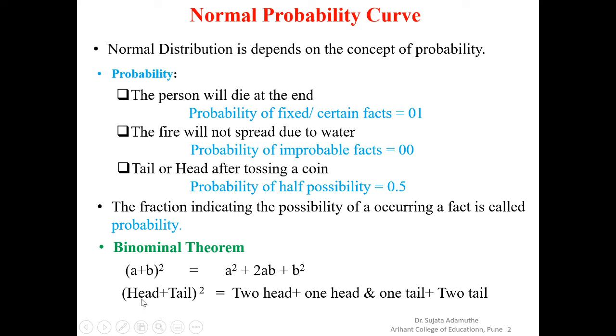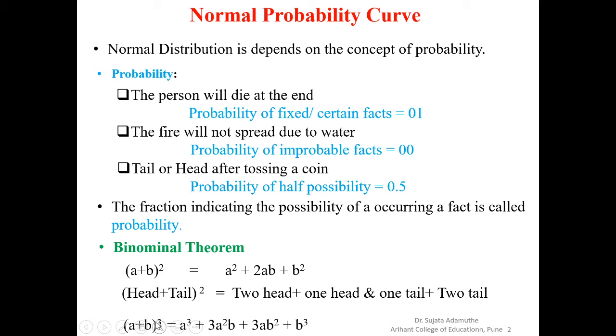That means if a is the head of the coin and b is the tail of the coin, and there are two coins, then either two heads will come, or two tails, or one head and one tail twice, right? One head of the first coin and one tail of the second coin, or one head of the second coin and one tail of the first coin. This is the binomial theorem.